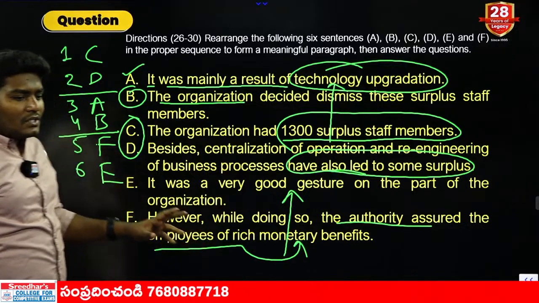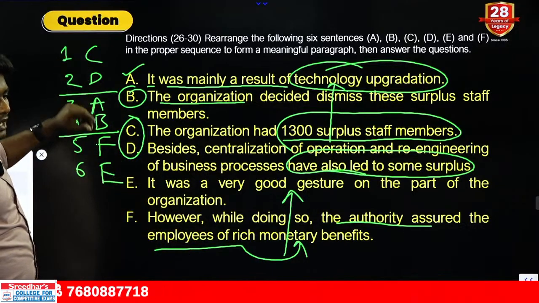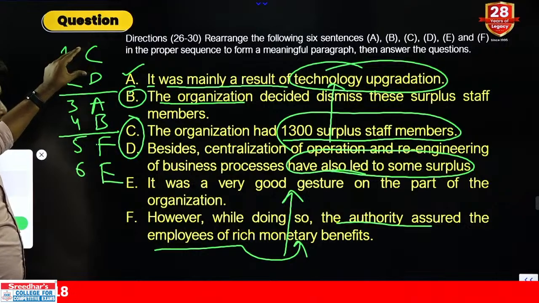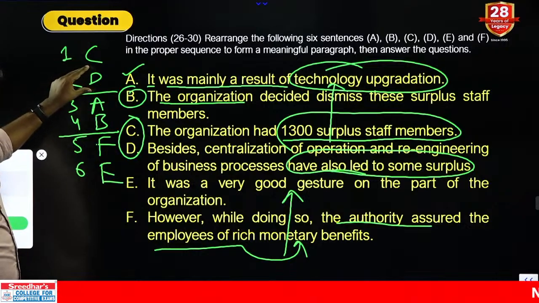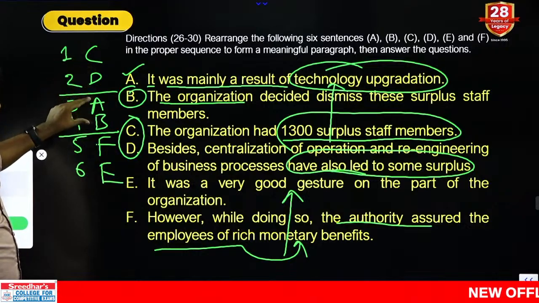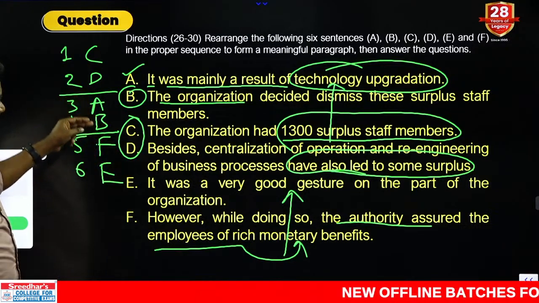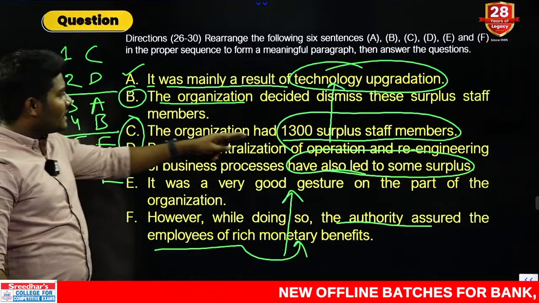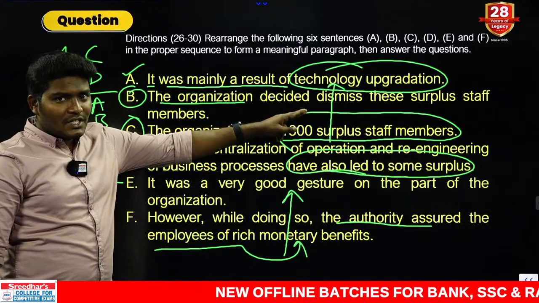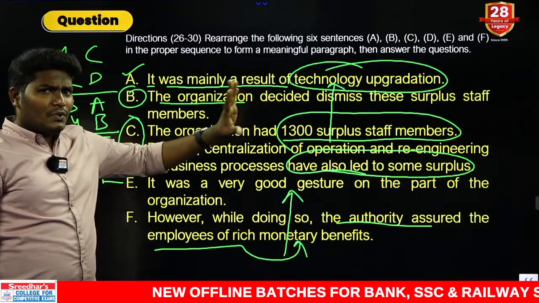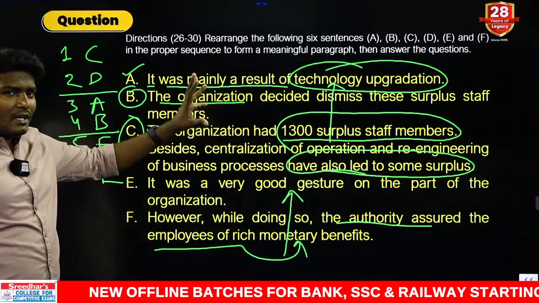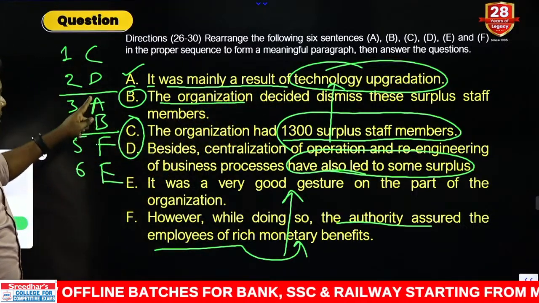Okay. So, most of you started with C, and you have one person come with D, and some of you got BA. No problem even if you made a mistake there, because it is a little bit of a common confusion: there are surplus employees, then immediately a decision to dismiss them. We can easily understand that confusion, but it should go with AB.